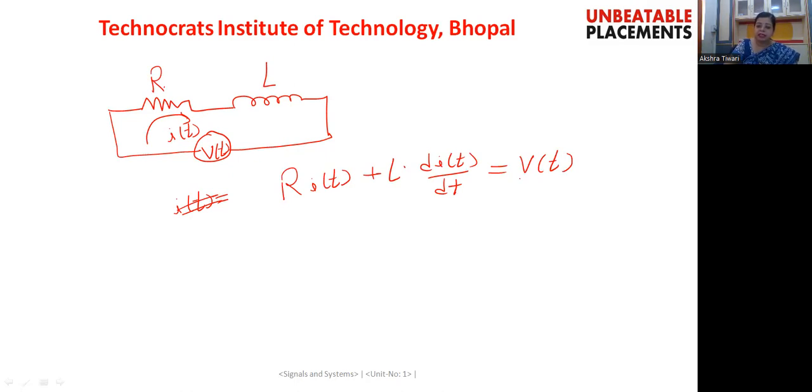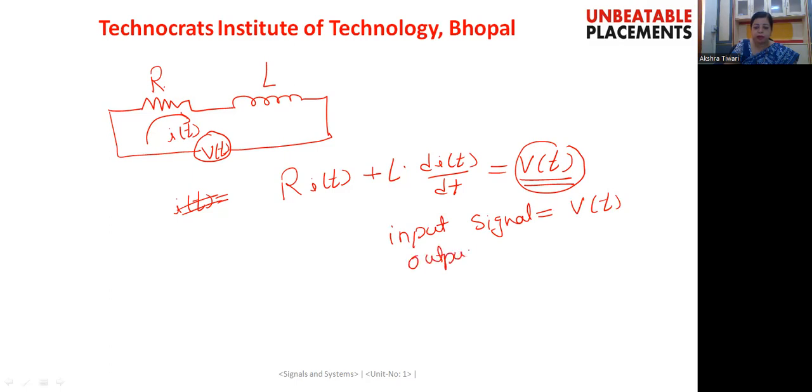As we have decided that this voltage is the applied input voltage, and by the application of this input voltage, some resultant current is flowing in the circuit. Therefore, the input signal over here is v(t), and the output signal that will be flowing through this circuit because of the application of this input signal is i(t).